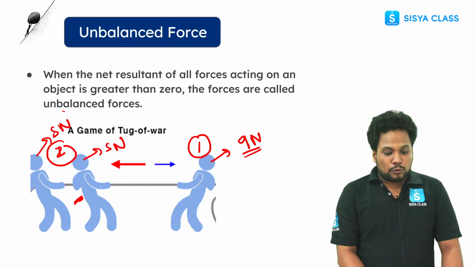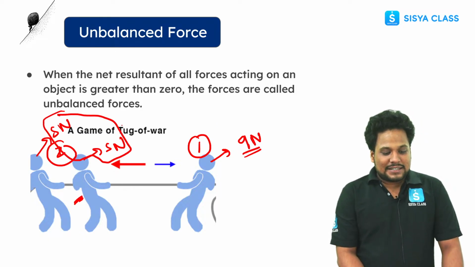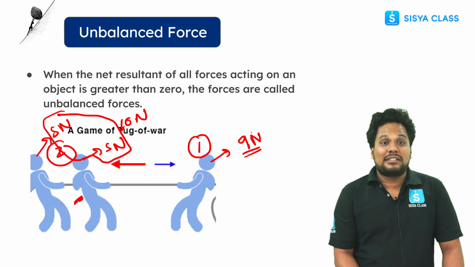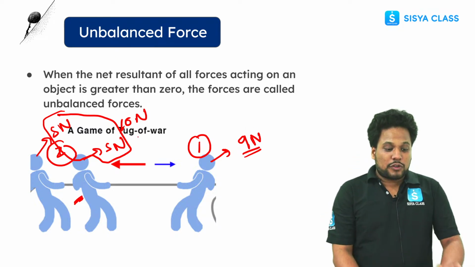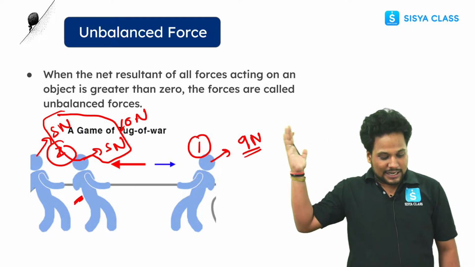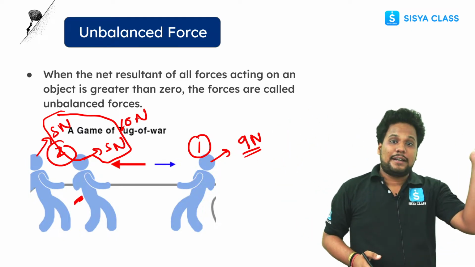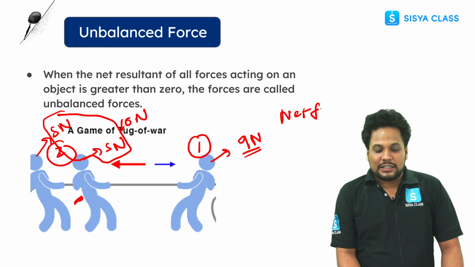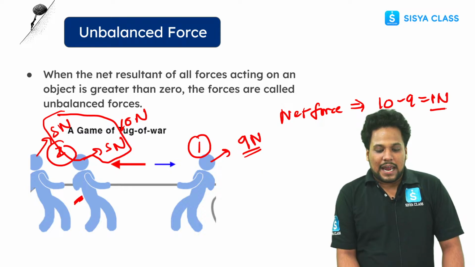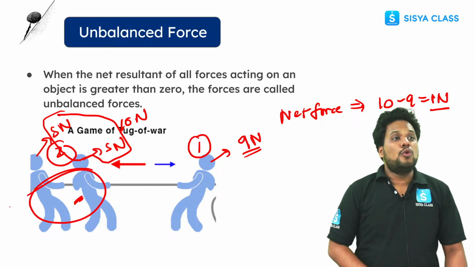Because the net force exerted from this side is 10 Newton, but in this case the exerted force is 9 Newton. So the exerted force from this side is more than that of this side, right? So the net force, if you see in this figure, is 10 minus 9, that is 1 Newton, and this team is going to win.